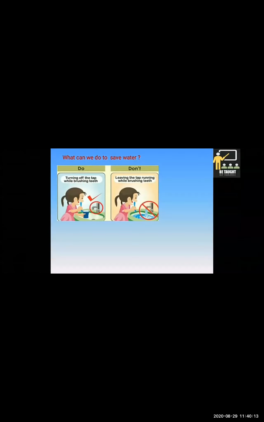What can we do to save water? While brushing, we can turn the tap off to save water. While washing our hands, when we are applying the soap, we can turn the tap off to save water, and once we want to rinse our hands, we can turn on the tap.